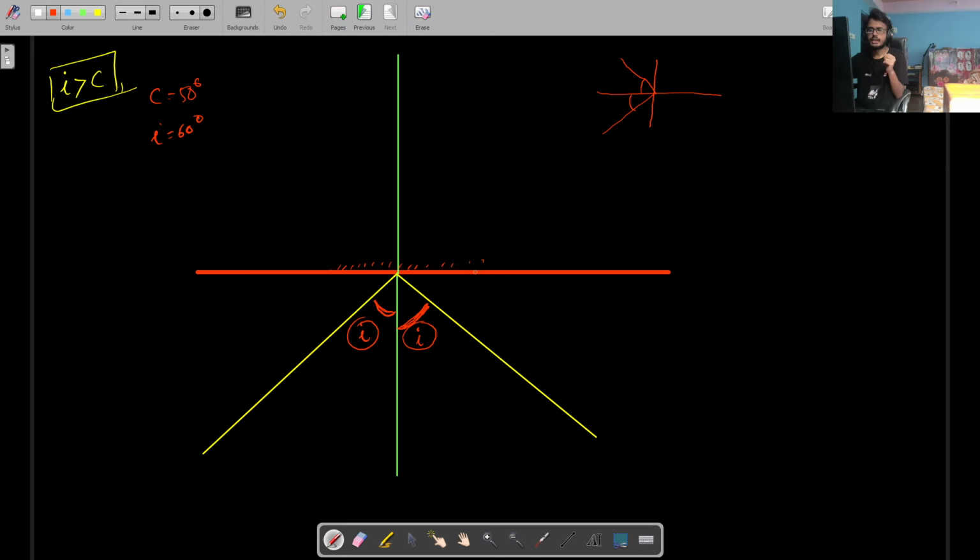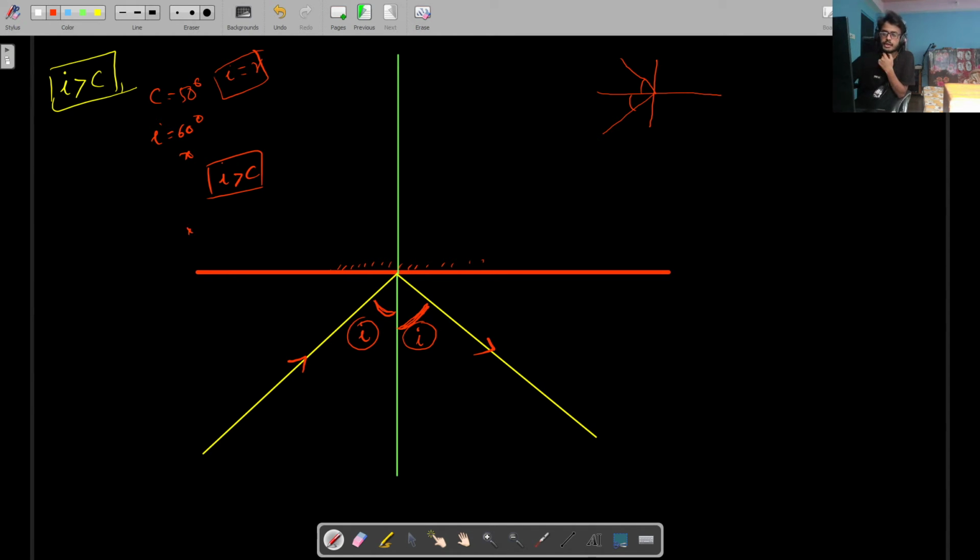Since this is working as a mirror, the angle of incidence and the angle that comes out after reflection will completely be the same. So angle of incidence and angle of reflection will be the same. That is the property of reflection. That is the beauty of reflection. And this process is known as total internal reflection. This happens only when the angle of incidence is greater than the critical angle. This is possible only when this condition is fulfilled.